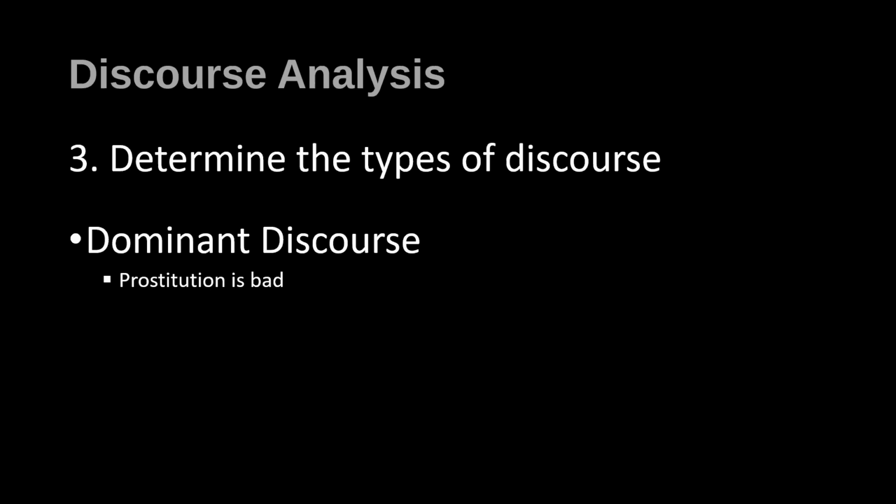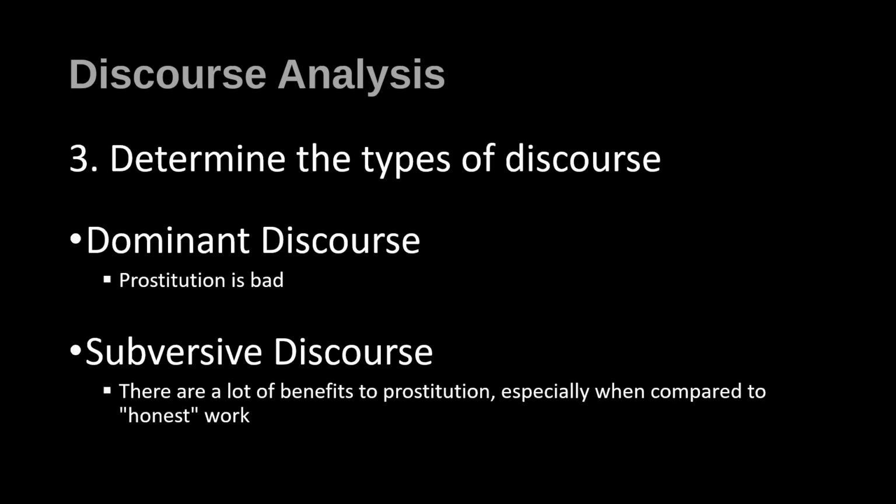Women who engaged in that kind of behavior would have had no social standing, no reputation, and they would have been thought of as morally degenerate in the period. So it was a very, very negative view of prostitution in this period specifically. But this poem suggests a subversive discourse, that there are lots of benefits to prostitution, especially when compared to honest work, and honest work is obviously represented by the farm girl and the type of work that she does.